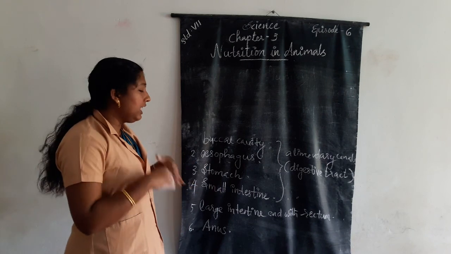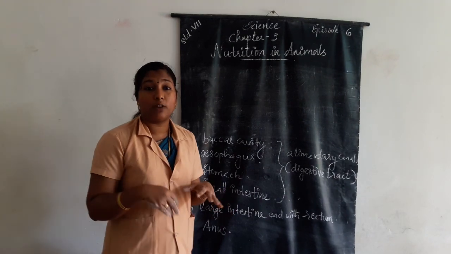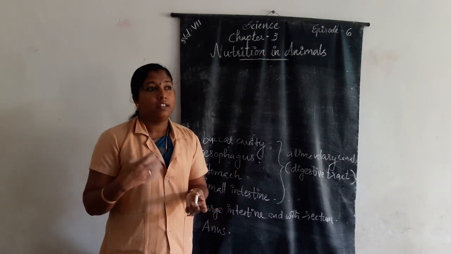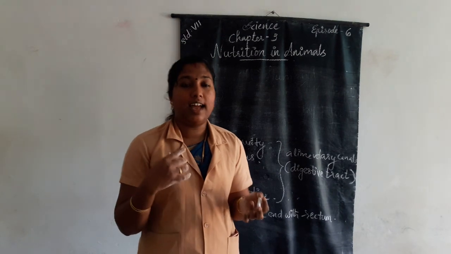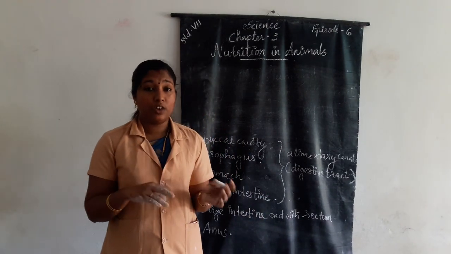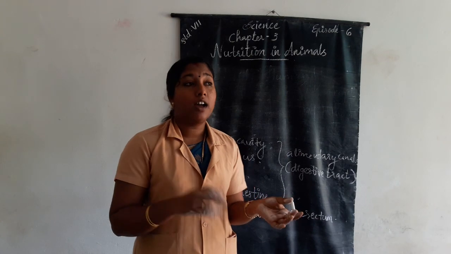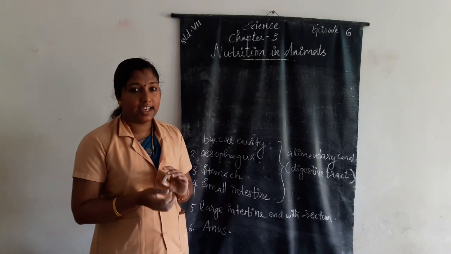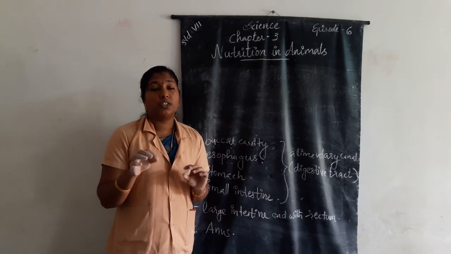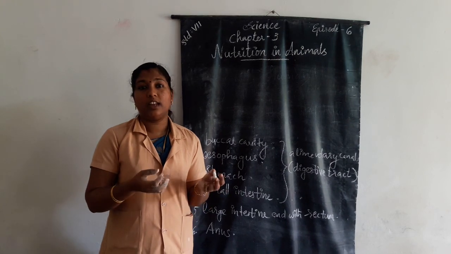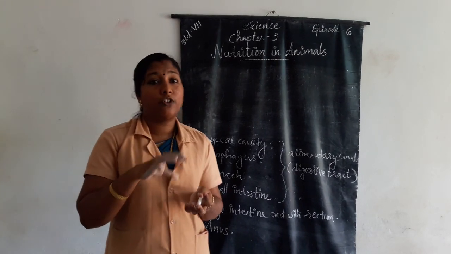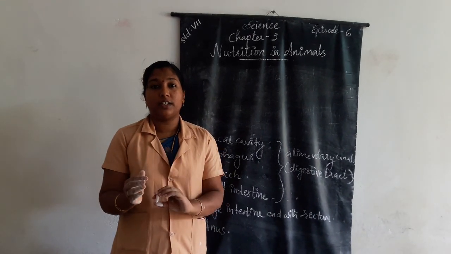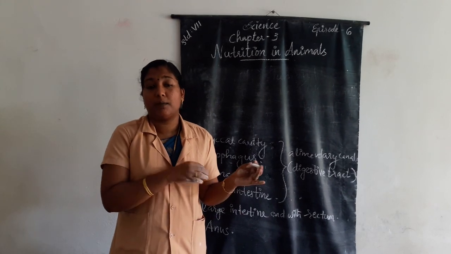In the inner walls of the stomach and small intestines, many glands are present, like salivary glands, liver, and pancreas. The pancreas secretes digestive juice. If we eat food, it is in the form of complex substances, which are converted into simpler ones by the digestive juice.